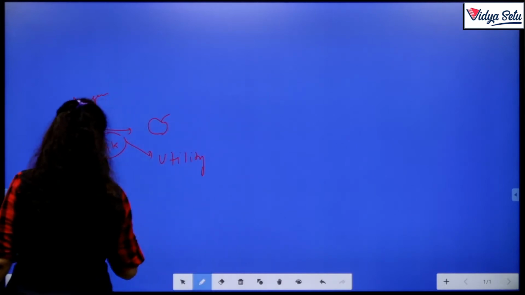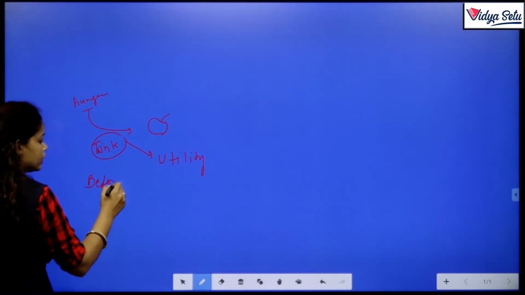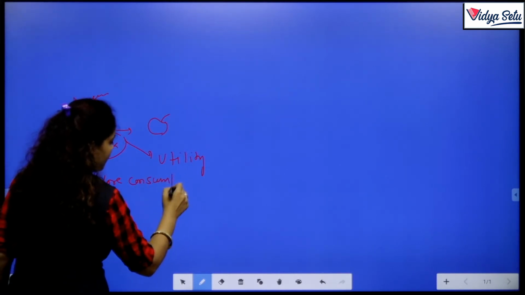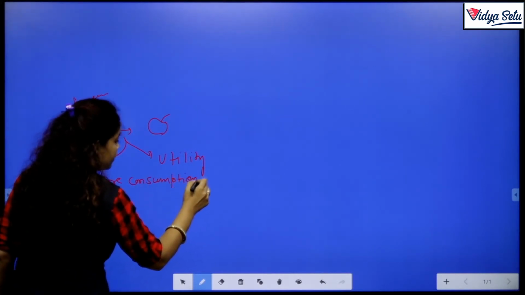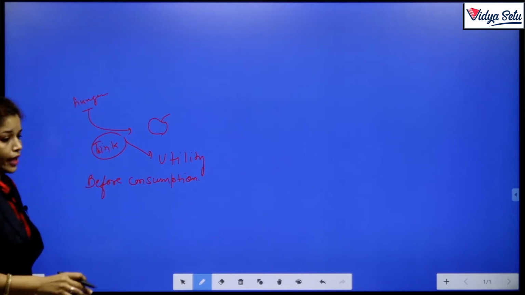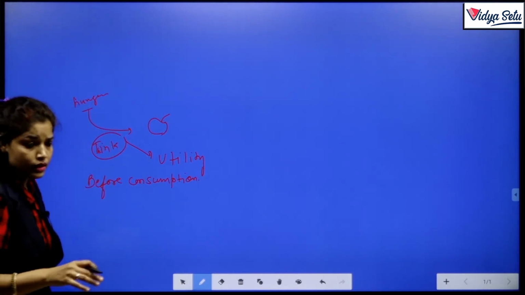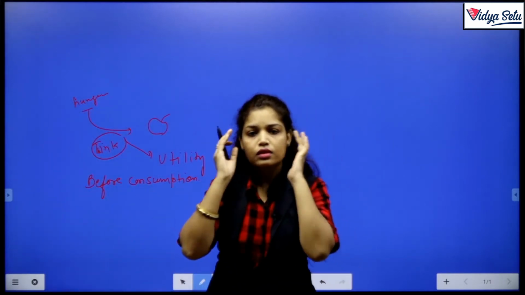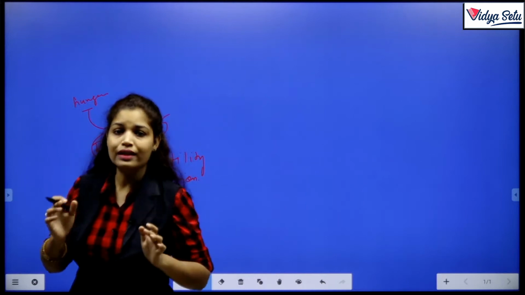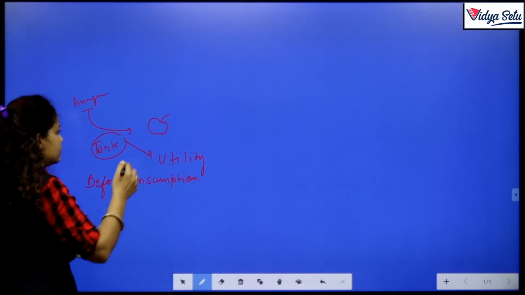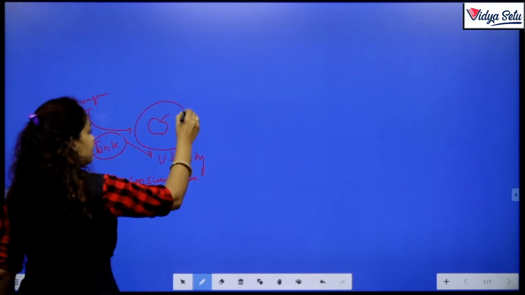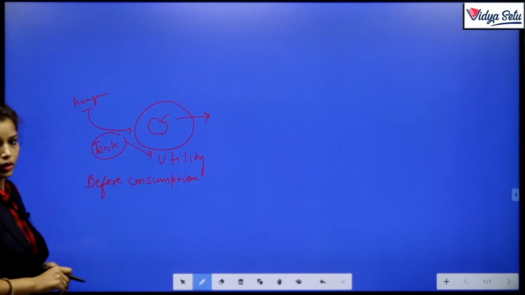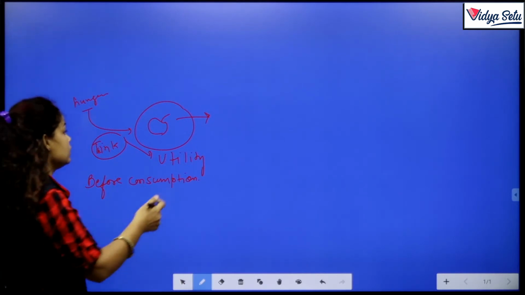Before consumption, we just assume, we just think whether the apple can satisfy my hunger or not. That thinking is utility. Next, after consumption, if the apple doesn't fulfill my wants, then this will be called satisfaction.